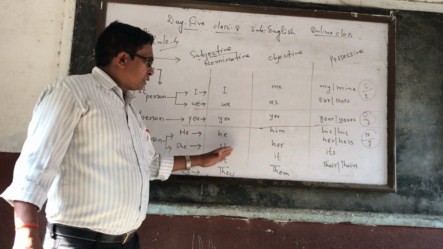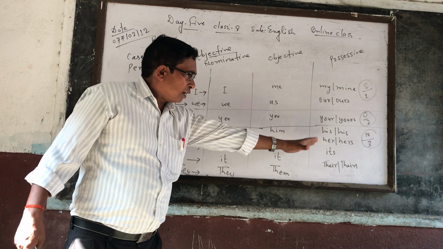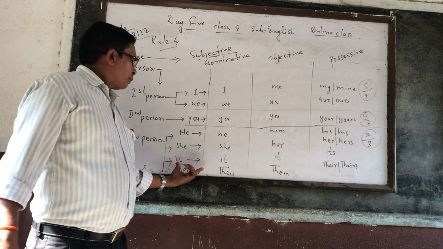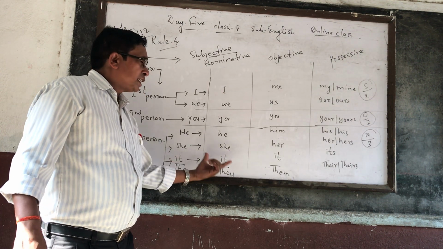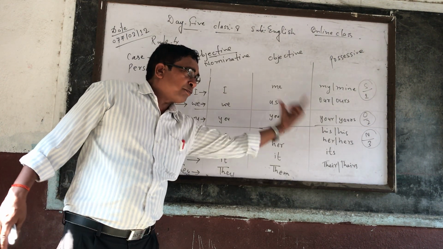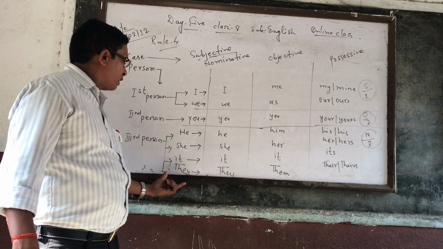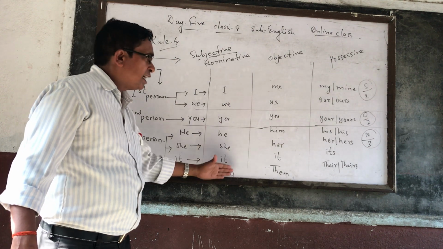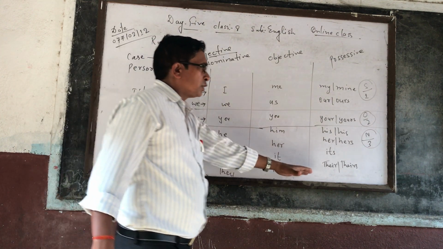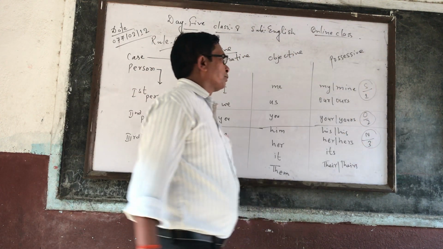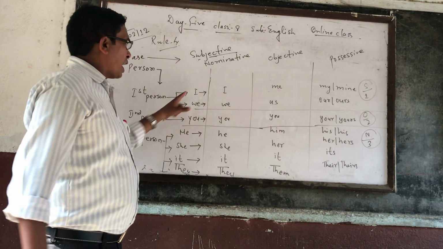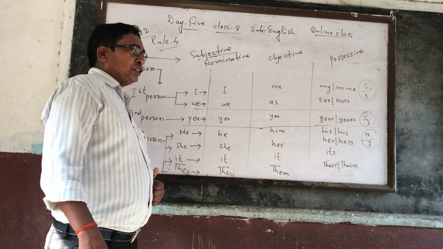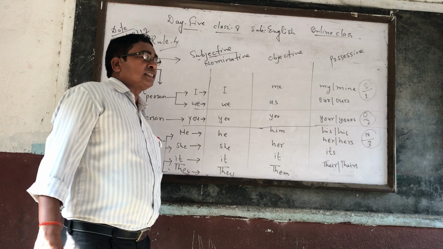Similarly, she: subject she, object her, possessive her or hers. Similarly, third person it: subject is it, object also it, and possessive is its. Finally, the subjective case of they is they, object them, possessive their or theirs. So the first person pronoun is I, we. Second is you. Third is he, she, it, they.